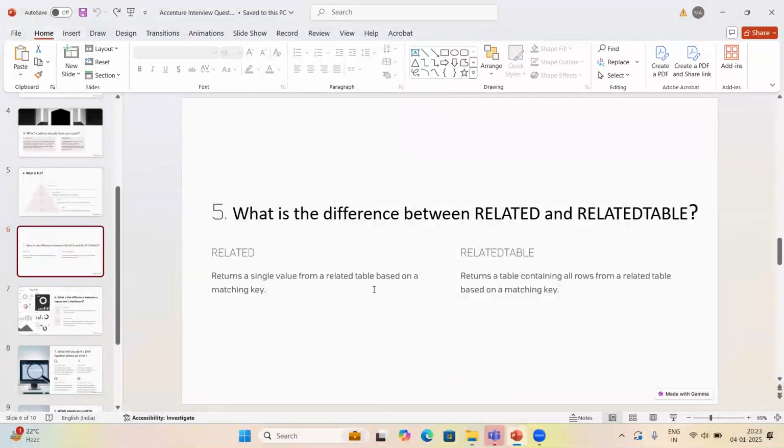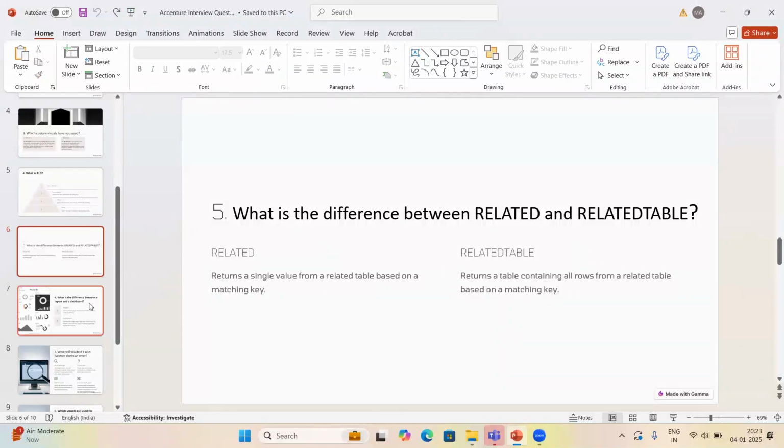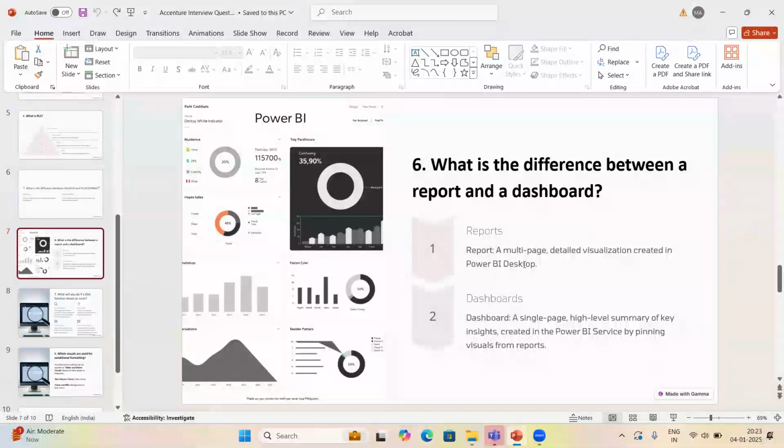Then we have, what is the difference between RELATED and RELATEDTABLE? RELATED will return a single value from a related table based on a matching key. There will be a matching key between the two tables and it will return the single value. But RELATEDTABLE will return a table. So in RELATED, it will return only a column value. It will not return a table. But in RELATEDTABLE, it will return a complete table containing all rows from a related table based on the matching key. So based on the matching key, you will get the related complete table. But here you will get only the column. That is the difference.